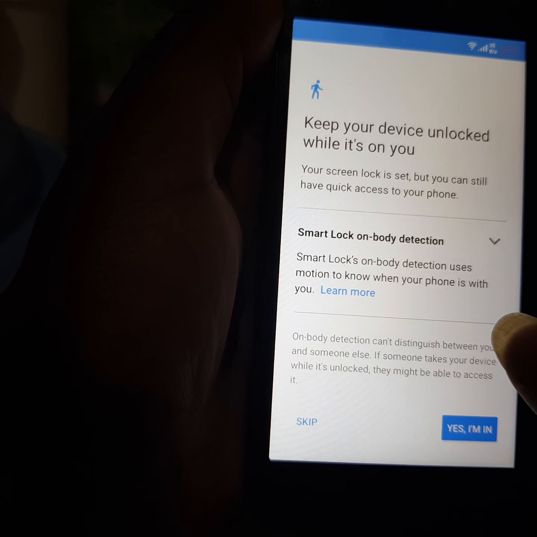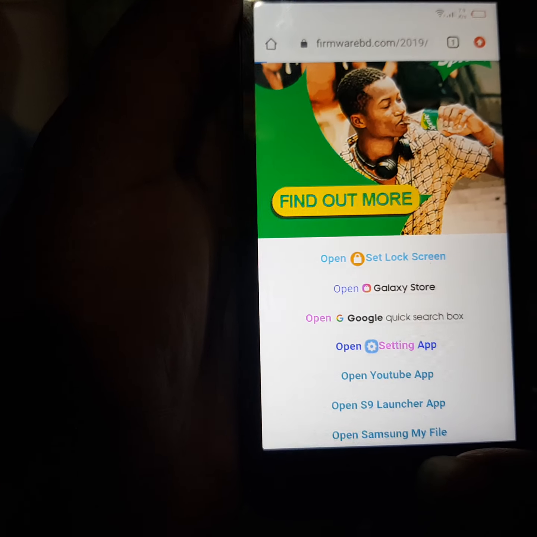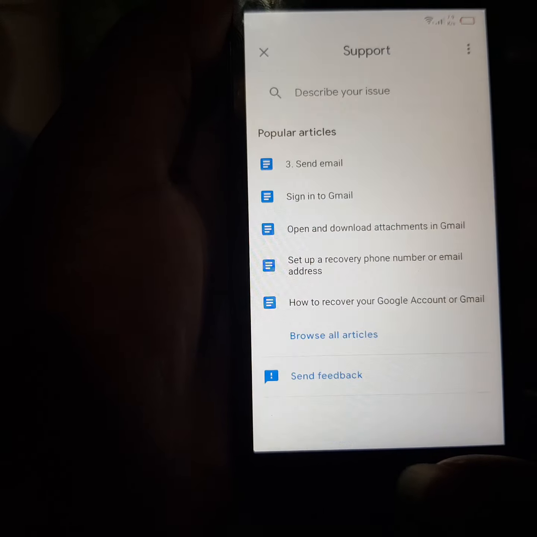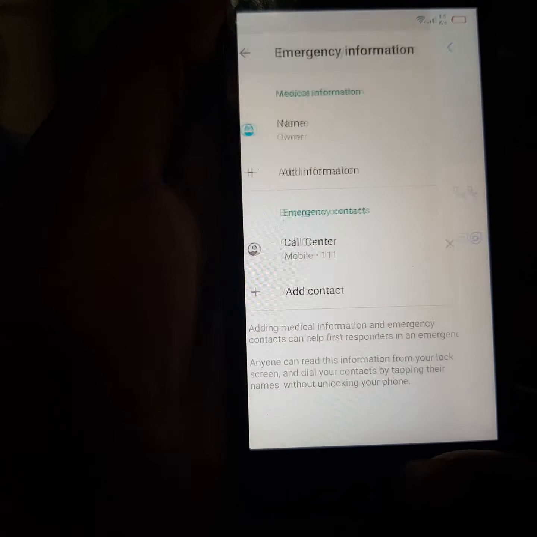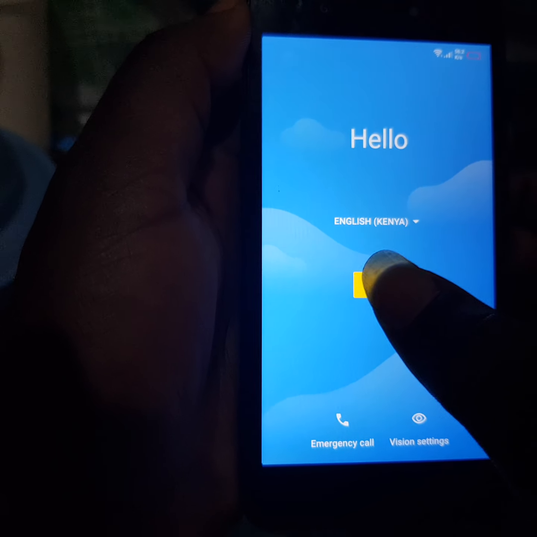Skip. And then go back. The first part. So you set everything, you start.